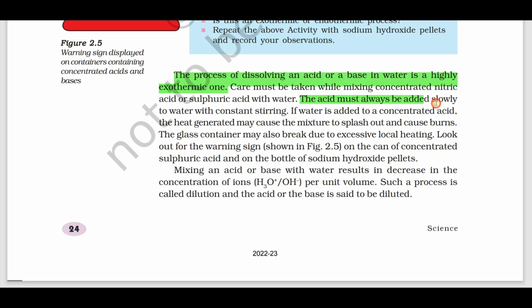The acid must always be added slowly to water with constant stirring, not water to acid. If water is added to concentrated acid, the heat generated may cause the mixture to splash out and cause burns. Hence, always add acid to the water slowly with constant stirring.